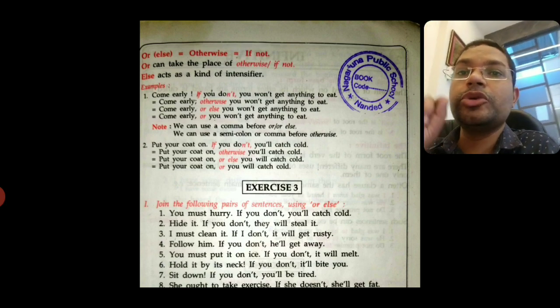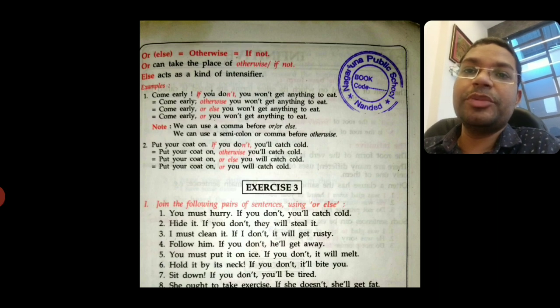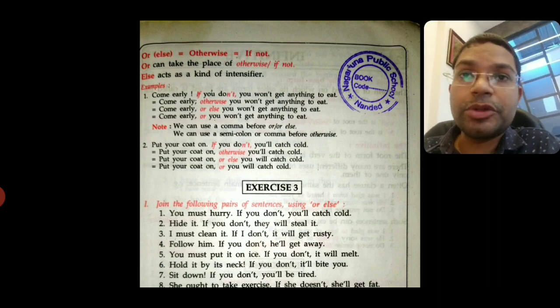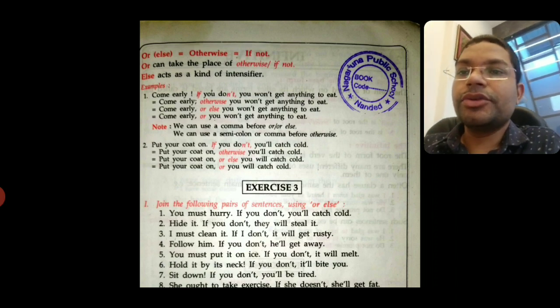I have helped you to do at least 2-3 sentences, and I believe that you will be able to do the remaining sentences. If you are not able to do it, please write it in the comment and I will give you the answer.